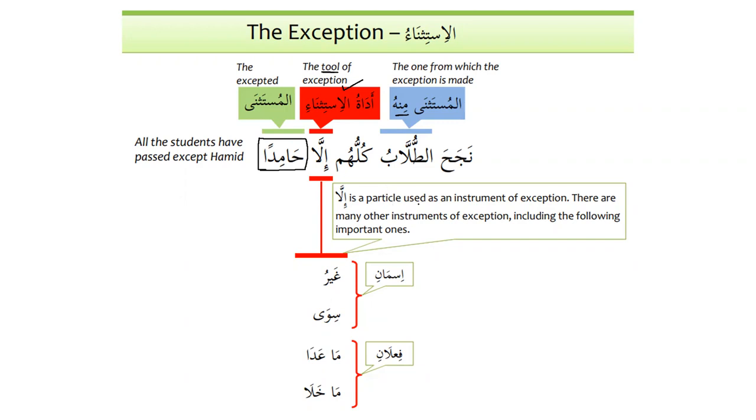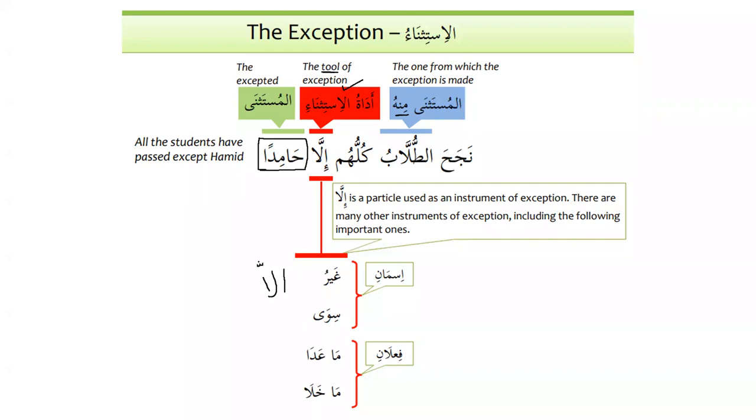Illa is the particle used as an instrument of exception. There are many other instruments of exception, including the following important ones. Ghayru and siwa, these two are nouns. Ma'ada and ma khala, these are verbs, fi'lan. Ghayru, siwa, ma'ada, ma khala, all of them have the same meaning as illa. So all of them mean what?